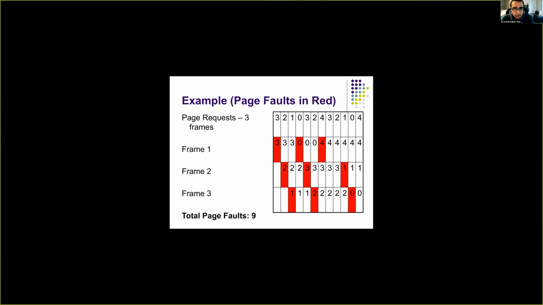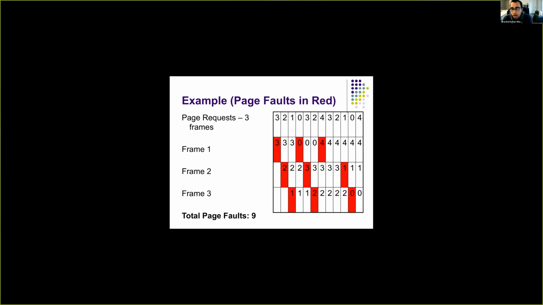So first, here in this figure, the numbers or the blocks in red indicate page faults. When we get a request for page 3, we get a page fault because that's the first time we are seeing page 3. Since we have 3 free frames available, we load page 3 into frame 1. Next, when we get access to page 2, we also get a page fault because that's not in the memory. However, we have a free frame, which is frame 2, so we load it into frame 2.